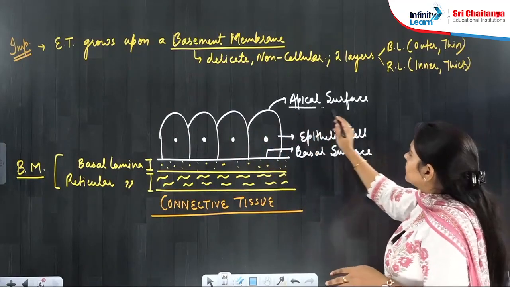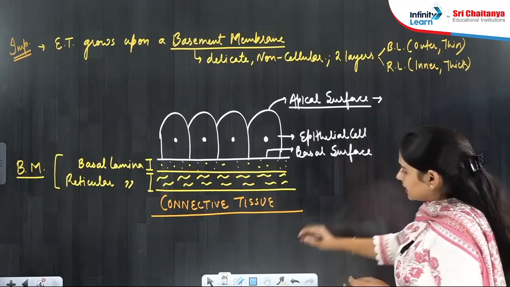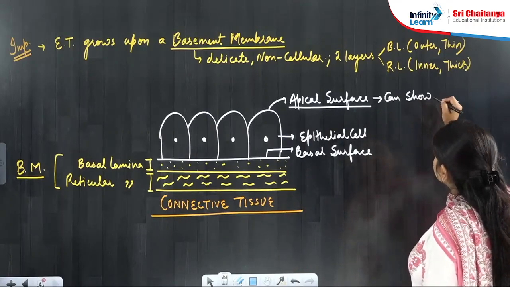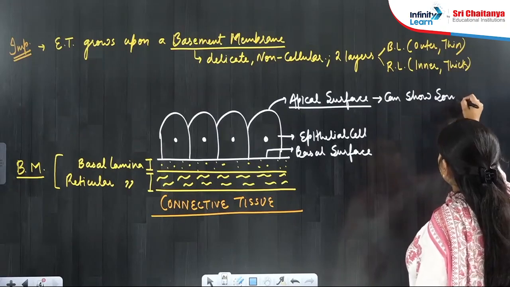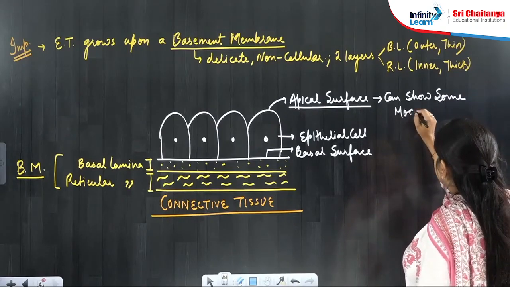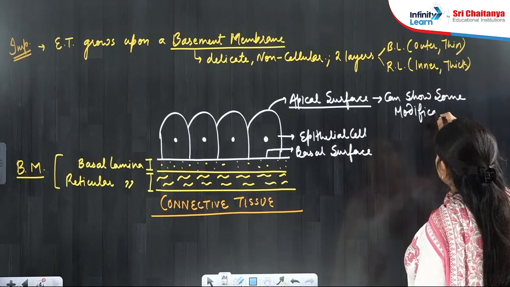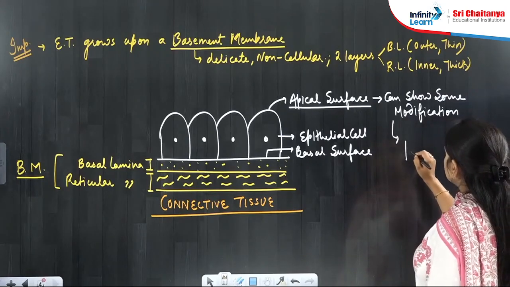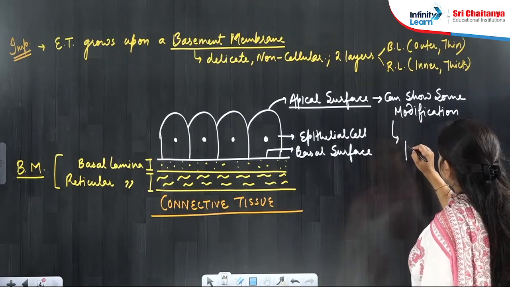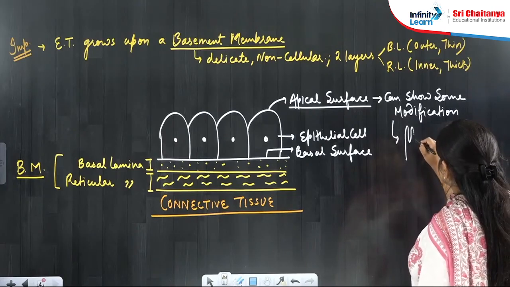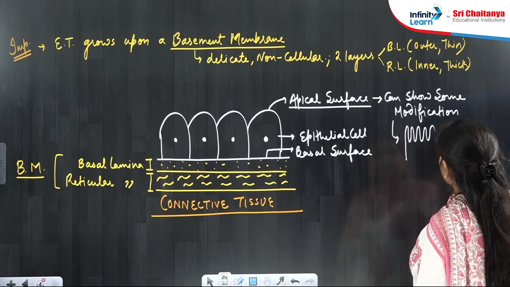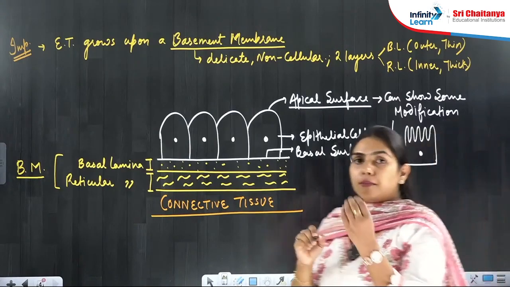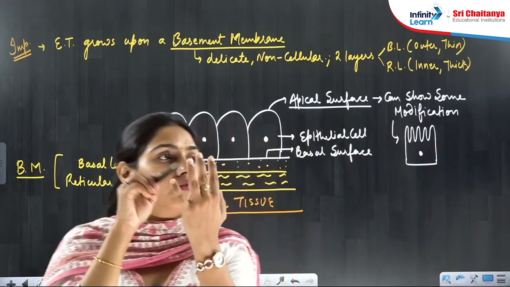Now this apical surface can show some modifications. The first modification is this. Can you see the brush-like appearance of the cell?